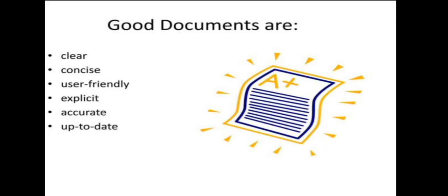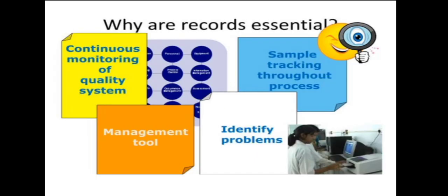Okay, what are good documents? If we make the documents in the proper way, they give clear instruction, and they are concise. The documents are clear, concise, user friendly, explicit, accurate, and up to date. That means if the document has these 6 qualities, these documents are called good documents.